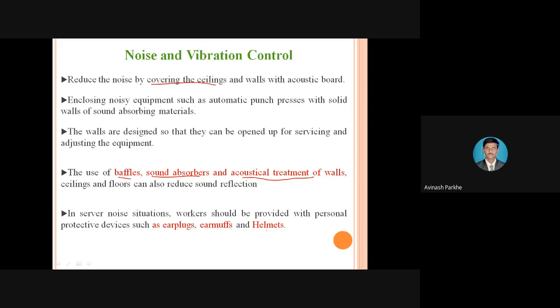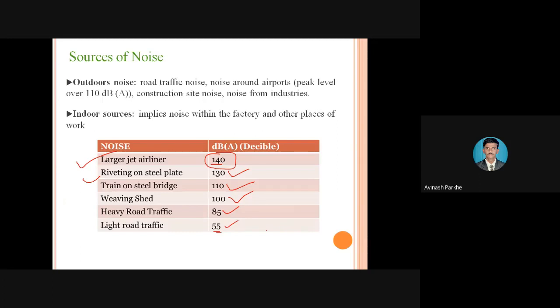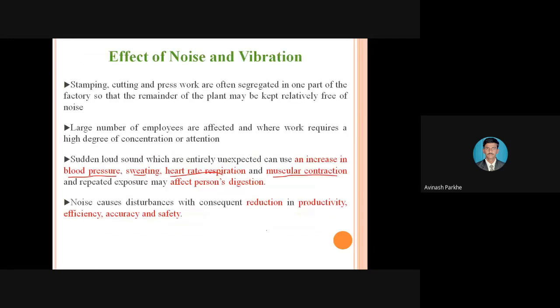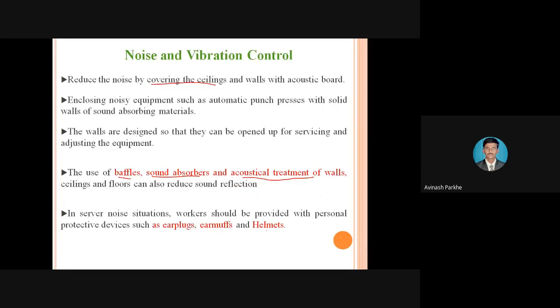So this is about the noise and vibration control. We have discussed the different types of sources of noise, their effects on human performance, the human body, and also the overall development of the organization. To control that noise and vibration, we discussed which types of ceilings, acoustic boards, and walls should be provided so the noise level can be decreased.